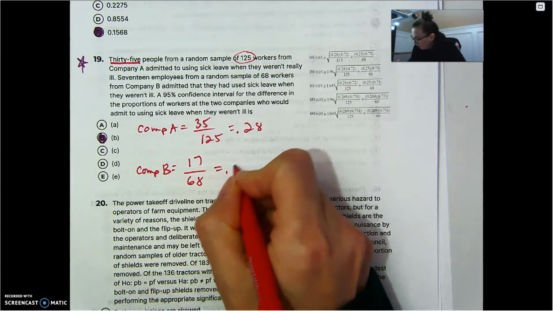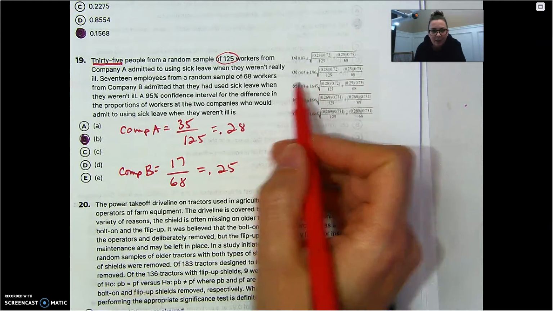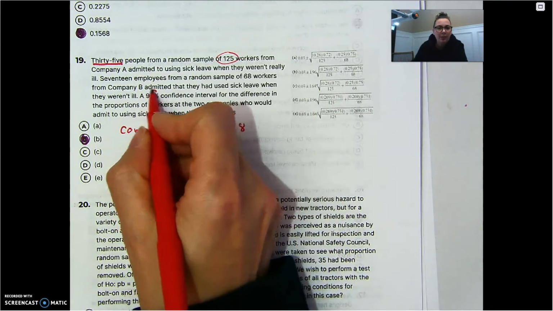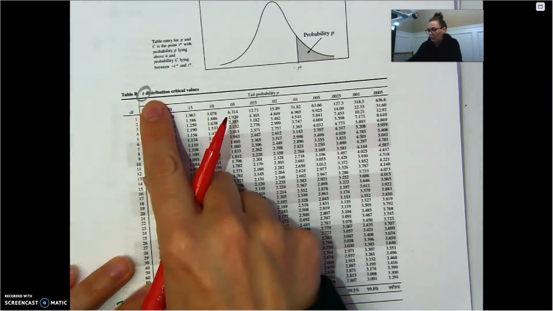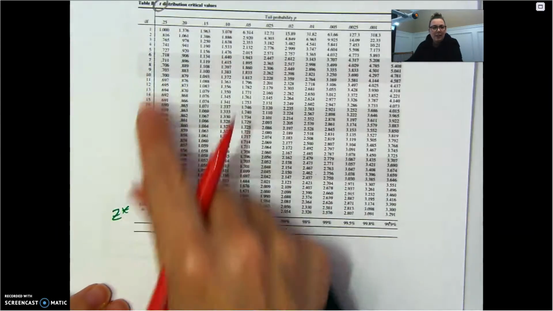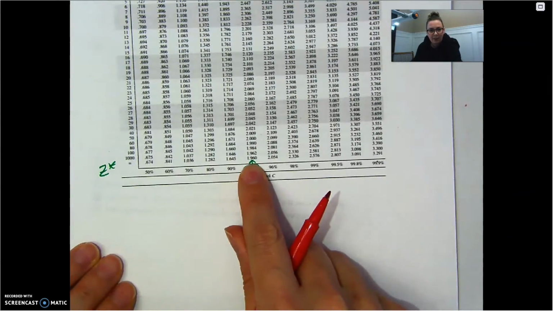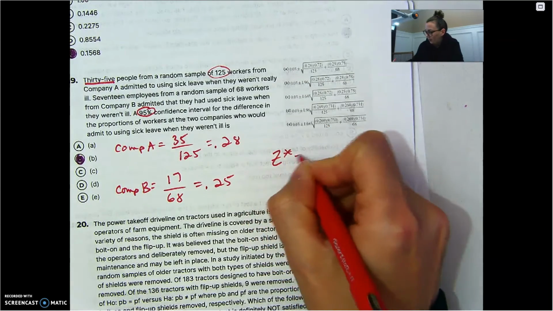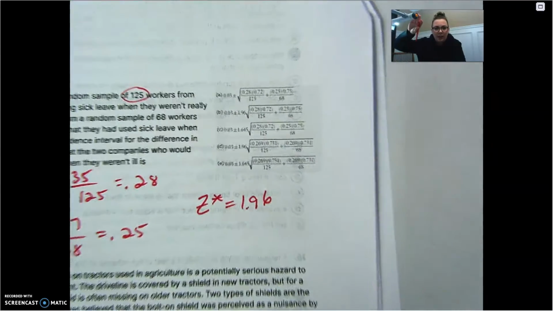0.25. Okay. So, what else am I going to need? I'm going to need the critical value. So, for 95%, if you look at the t-distribution chart, the z-stars are at the very bottom. So, 95% confidence uses 1.96 for the z-star. So I'm looking for something with a 1.96. Let me zoom in over here and see what we got.